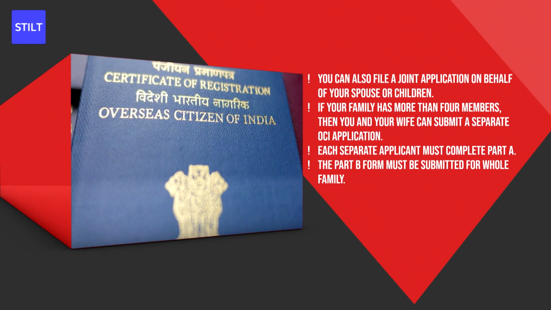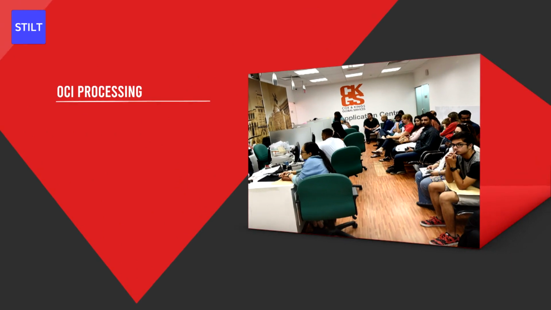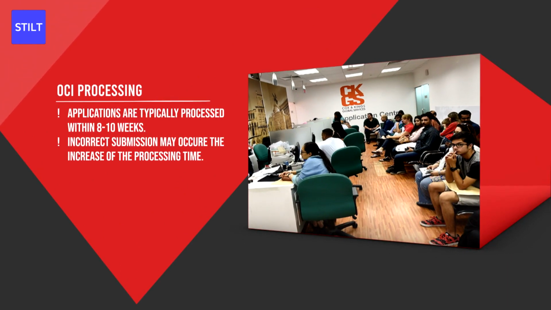You can also file a joint application on behalf of your spouse or children for a maximum total of 4 applicants per application, as long as all the applicants live in the same residence. If your family has more than 4 members, then you and your wife can each submit a separate OCI application. Each separate applicant must complete Part A of the OCI application, but only one Part B form must be submitted per family.